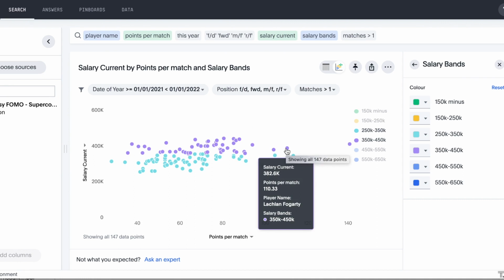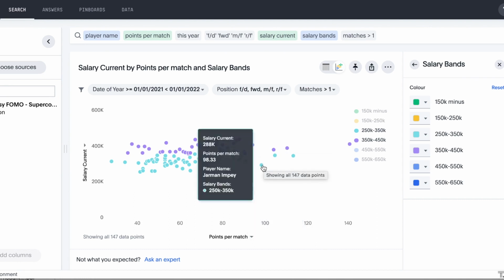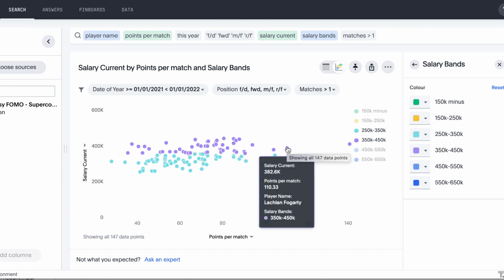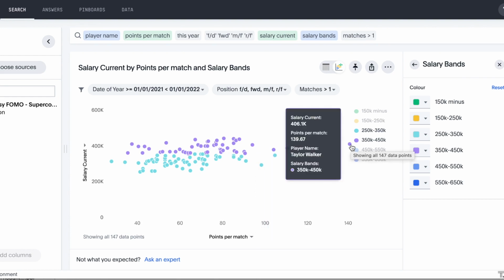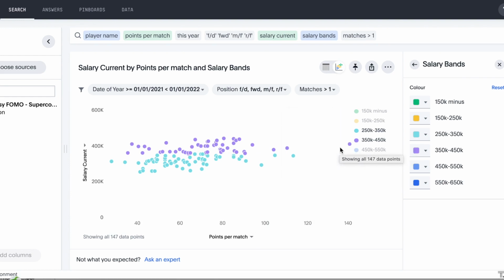Or even Lockie Fogarty, who has an exceptional points per match of 110, but again is nearly 100k more expensive. If you're looking at maybe Lockie Fogarty, the player to potentially look at is Jack Zeeble, who's performing outstanding, and again Taylor Walker. Taylor Walker is an outlier that you really need to consider.